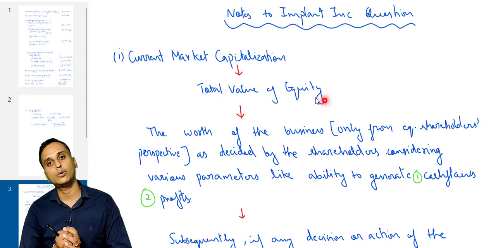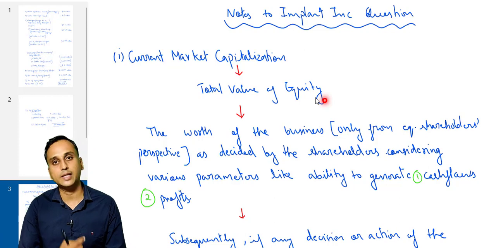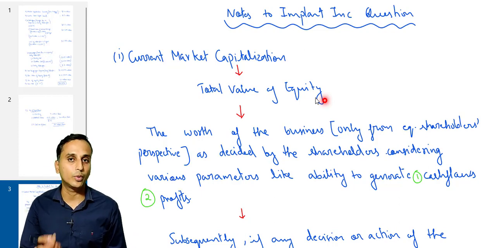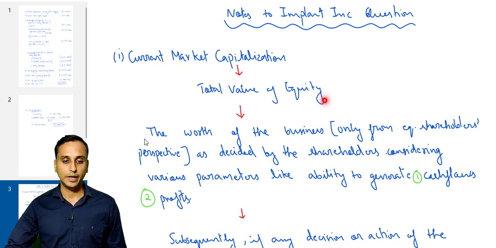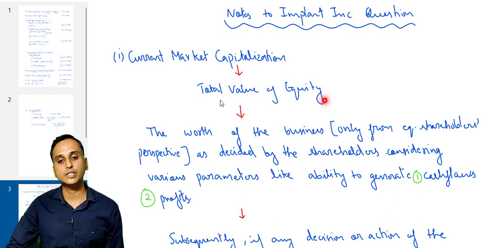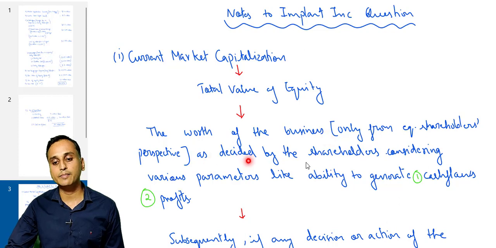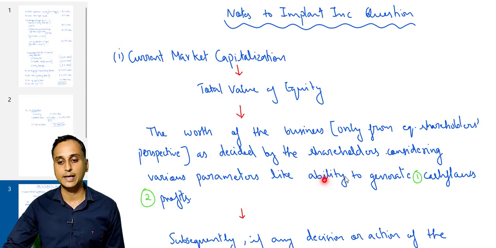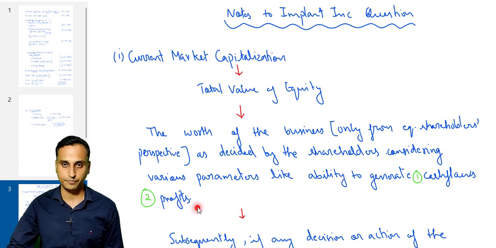And how do equity shareholders come to this conclusion? They evaluate the worth of a company by considering parameters like cash flow generation ability or potential of the company. So market capitalization is nothing but the total value of equity, which is the worth of the business as decided by the shareholders considering various parameters like ability to generate cash flows or profits.